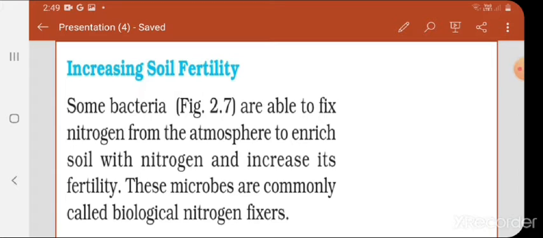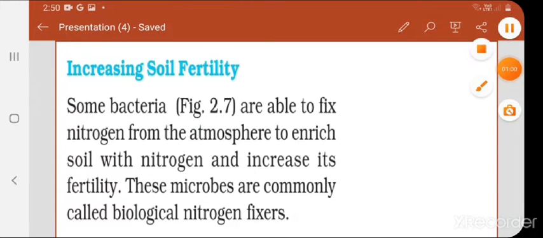There are different gases like nitrogen, hydrogen, oxygen, and this nitrogen is available to plants only in fixed form. Plants cannot absorb nitrogen in free form. So this fixation of nitrogen from free form to fixed form is done by many microorganisms, and when it is done by the microorganism, this nitrogen fixation is called biological nitrogen fixation.